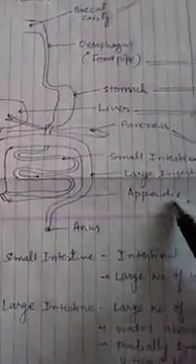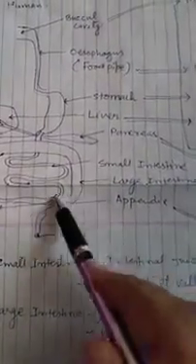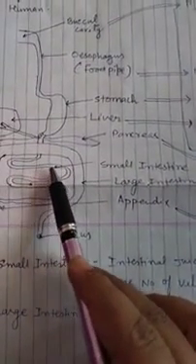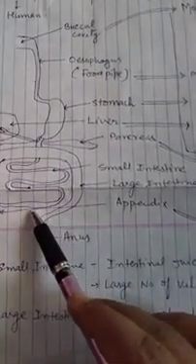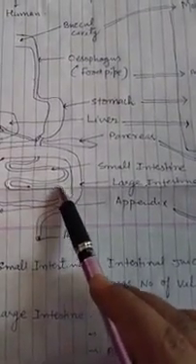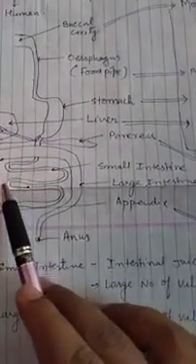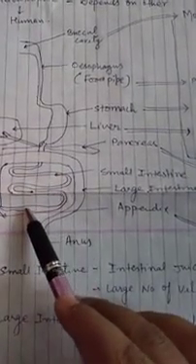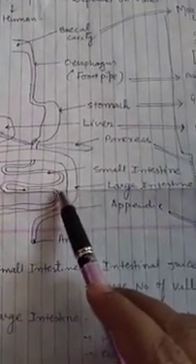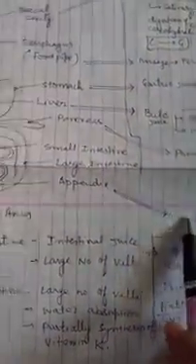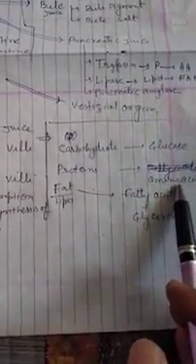After that, food enters the jejunum and ileum parts of the small intestine, and the intestinal wall secretes intestinal juice, which finally converts carbohydrate into glucose, proteins into amino acids, and fat into fatty acid and glycerol.